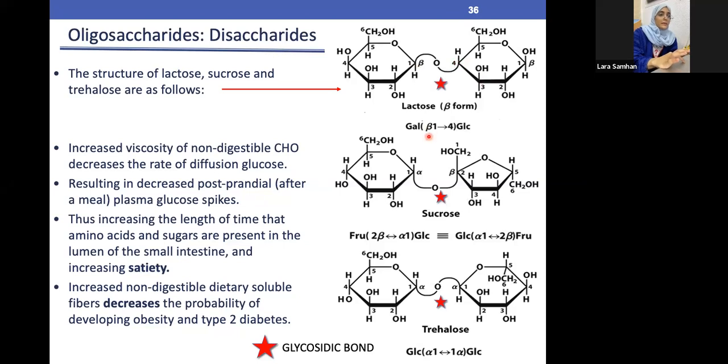So it's beta because this OH is above with the CH2OH, and also here this OH is above with this CH2OH. So both of them are above. Up and up are the same direction, right or not? If both of them are in the same direction, it means it's beta. And the bond is 1, this bond is 1, going all the way to this bond, which is number 4. So 1 to 4. So now we understood what this beta 1 to 4 is. Is it clear to everyone or not yet?